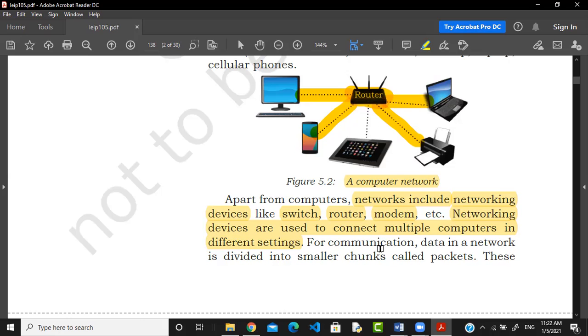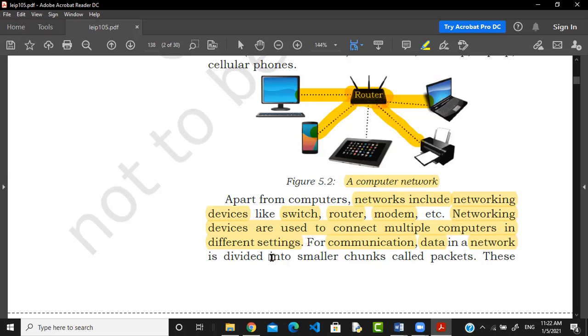Whenever we establish communication between devices, we pass data in the network. This data is divided into smaller amounts, because sometimes the information is big, so it is not possible for all the information to be carried in one go. It totally depends upon the communication channel and communication medium, whose bandwidth and sizes are different.